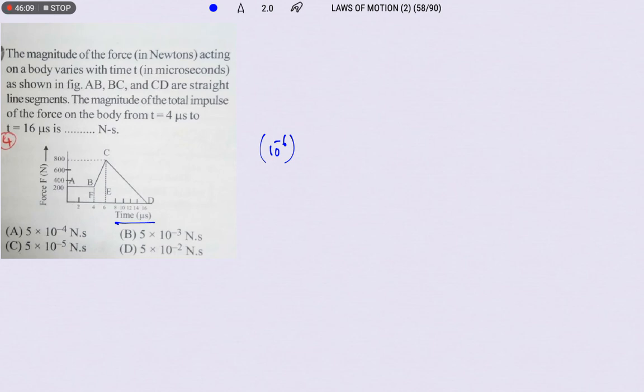Find the total impulse on the body from t equals 4 microseconds to t equals 16 microseconds. They are asking from here to here. So we know that already the force-time graph is given.